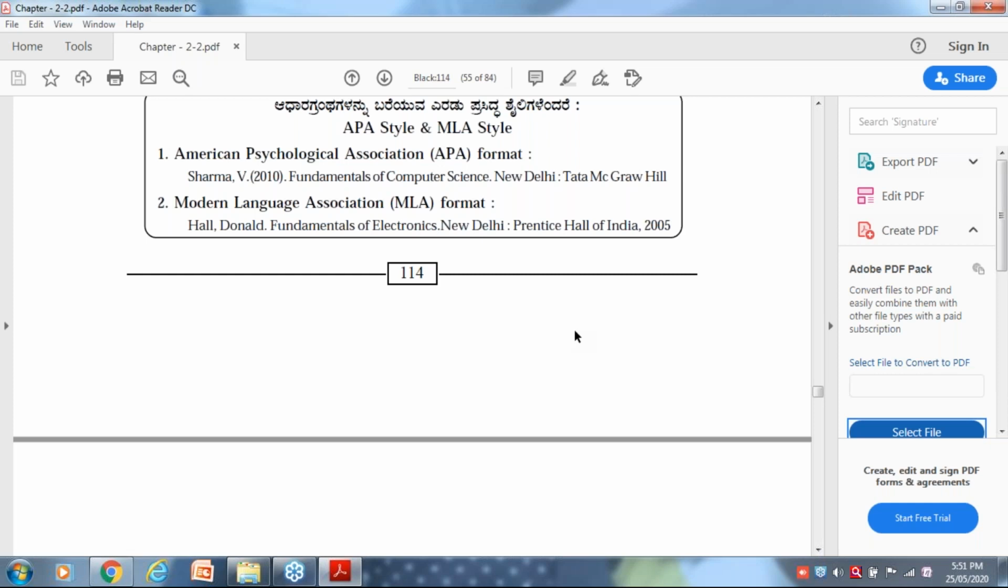In APA style, first you write the author name, and in brackets you write the year in which that book or article has been published. Later you write the title of the book. Fundamentals of Computer Science is a book name. Later the publisher name and place of publisher: Tata McGraw-Hill Publications, New Delhi. Got it? This is APA.